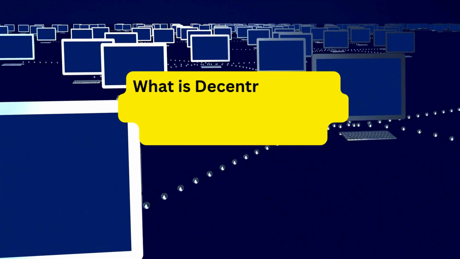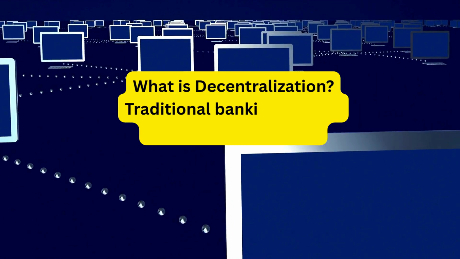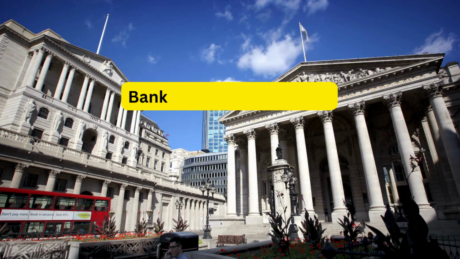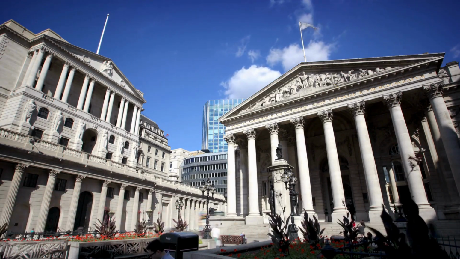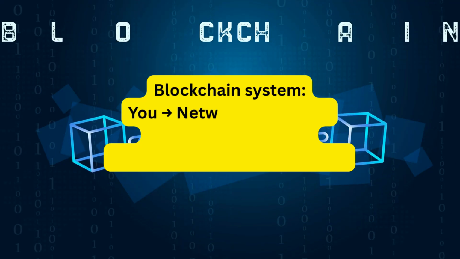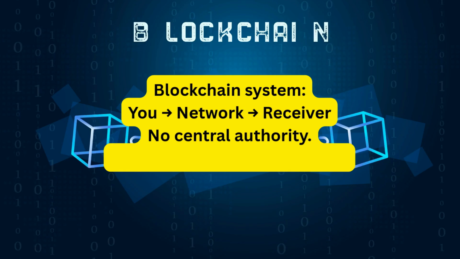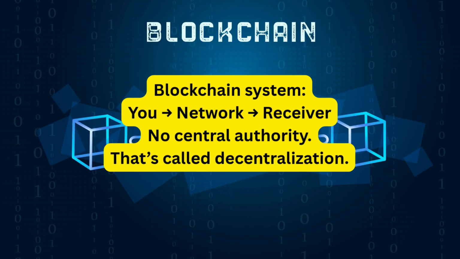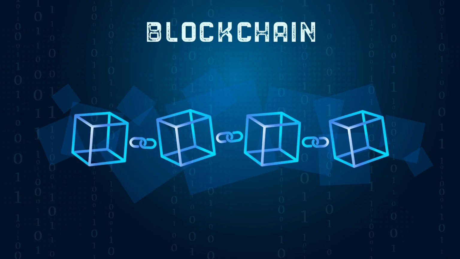What is decentralization? Traditional banking system: you to bank to receiver. Bank controls everything. Blockchain system: you to network to receiver. No central authority. That's called decentralization.